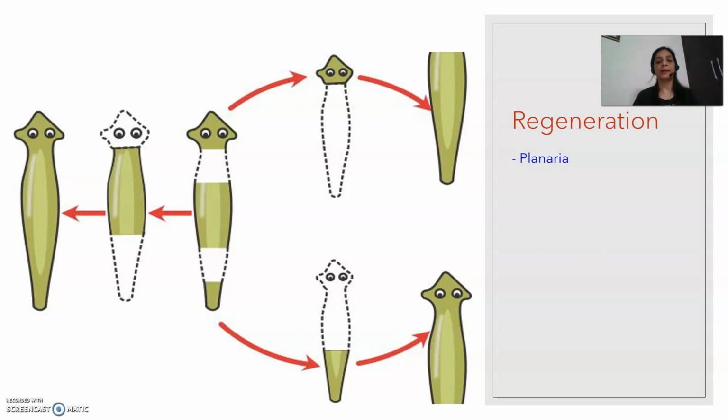But in this mode of regeneration that we are studying, if the organism accidentally breaks into pieces, then it will give rise to new individuals. It is not a normal mode of reproduction.